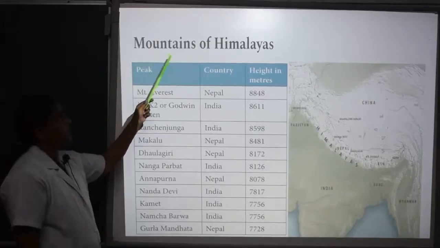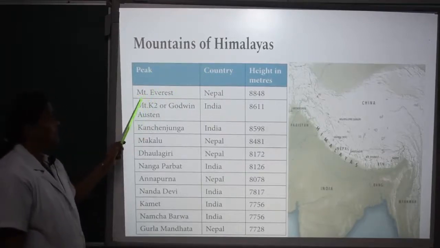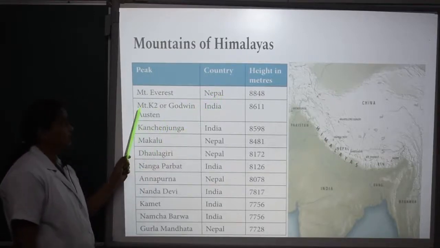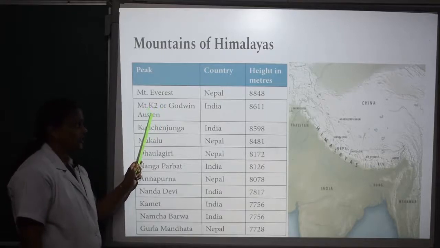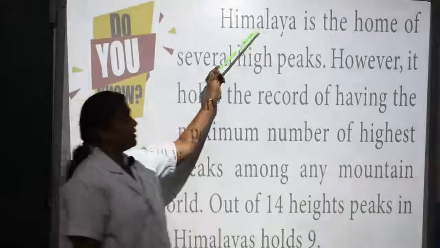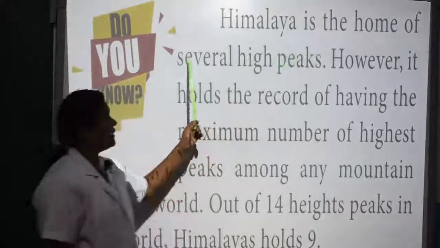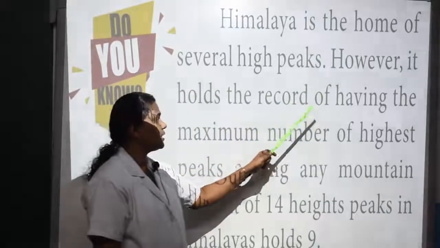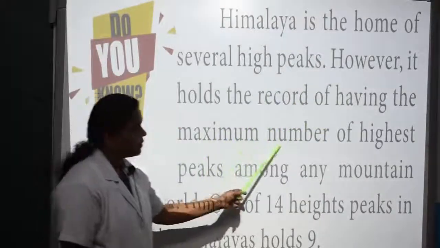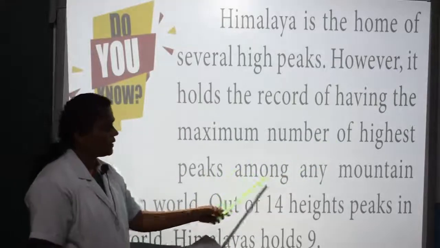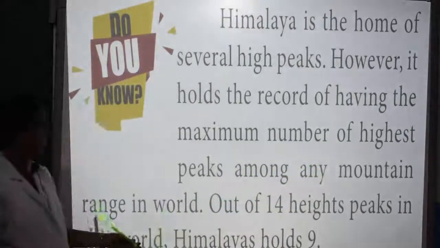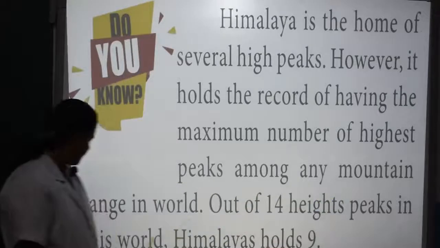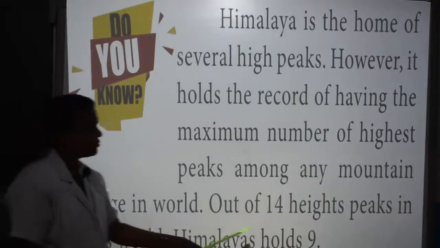Next, we can see the mountains of the Himalayas. Mount Everest, located in Nepal, is the highest peak of the world. Mount K2 or Godwin Austen is the highest peak of India. Himalaya is the home of several high peaks. However, it holds the record of having the maximum number of highest peaks among any mountain range in the world. Out of the 14 highest peaks in this world, the Himalayas hold 9.